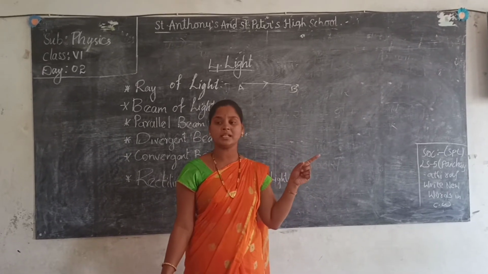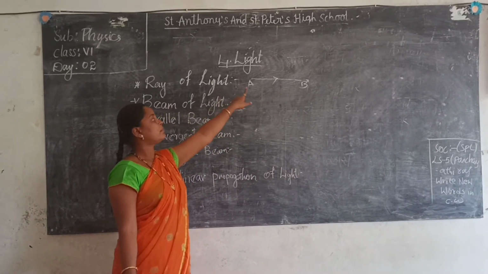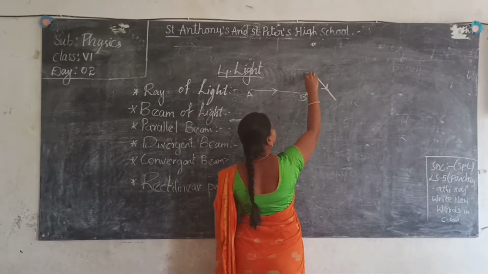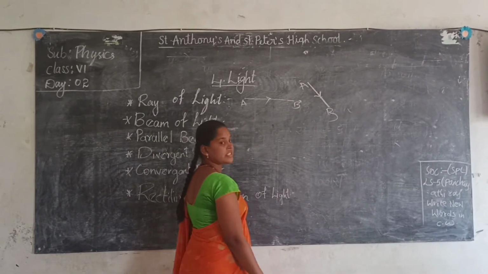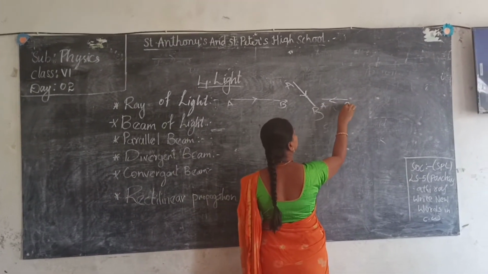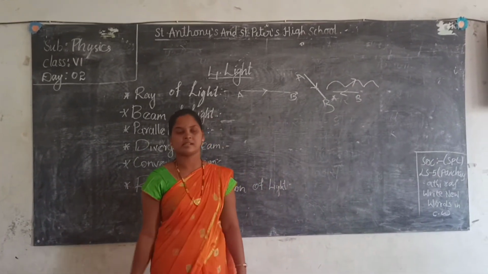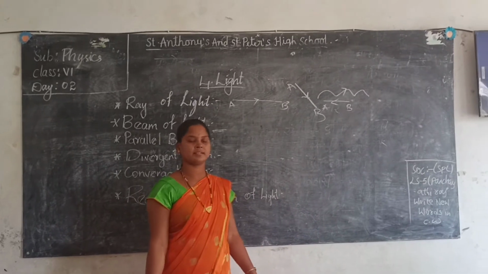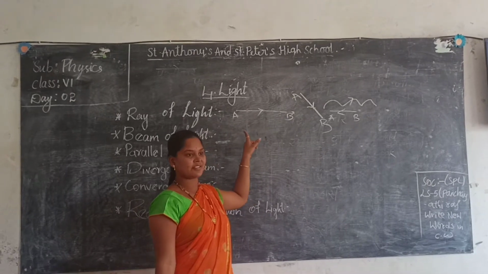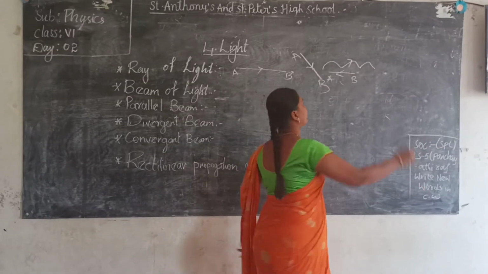Light always passes in a ray, a straight line. It is denoted by a ray, and this arrow mark shows the direction in which it moves. If it is like this, which direction? A to B. If it is this one, B to A. If it is like this, will it move? No. Light always travels in a straight line. Then will light move in a waveform? No. That is wrong.